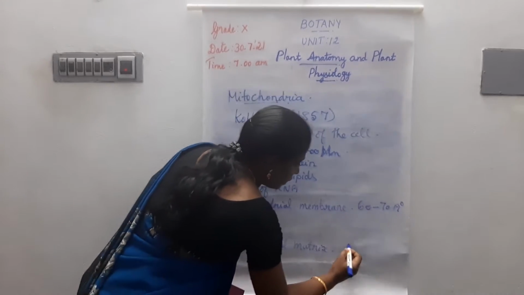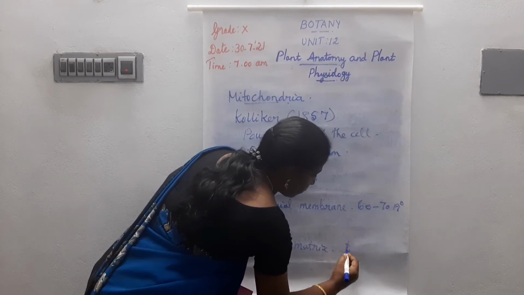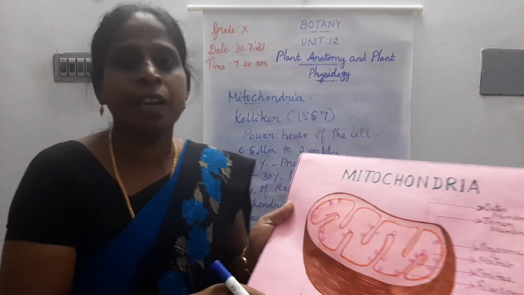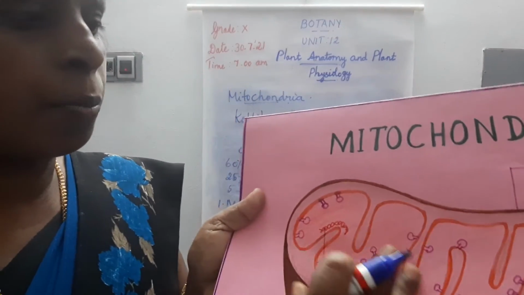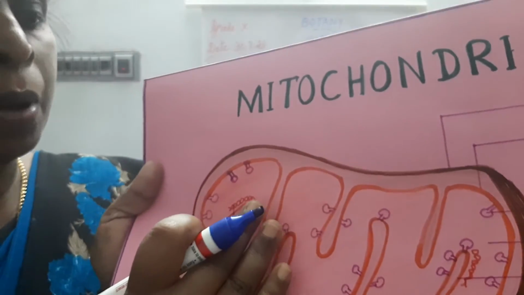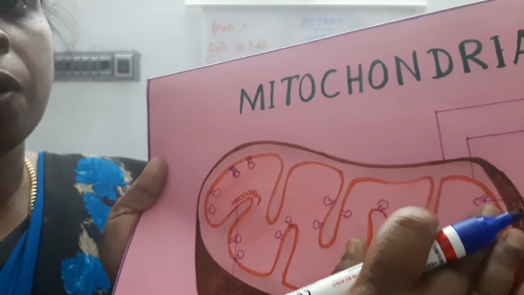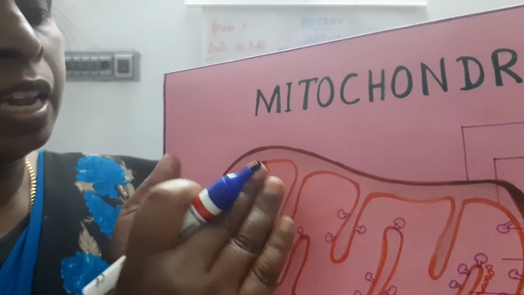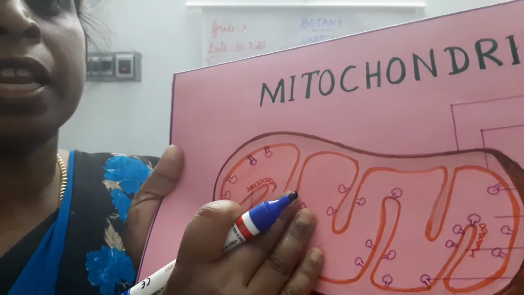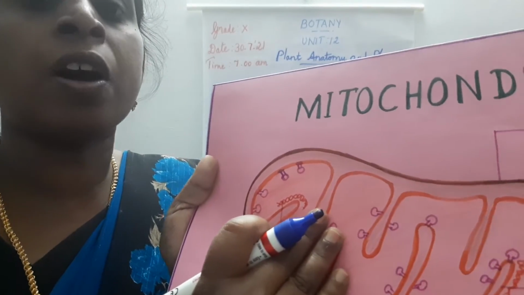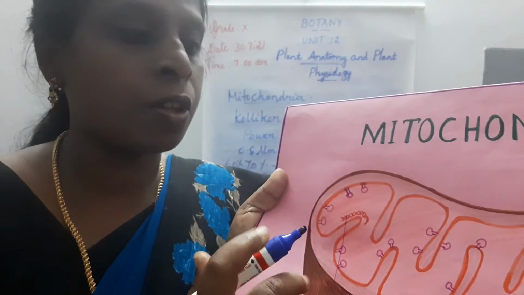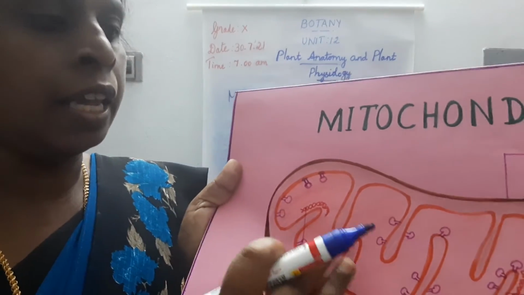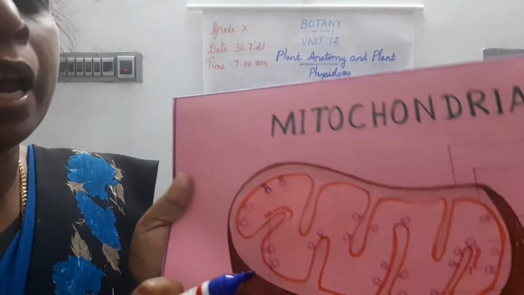tRNA means transfer RNA. So that is about the mitochondrial matrix. The mitochondrial matrix consists of a complex mixture of protein and lipids. It consists of enzymes for Krebs cycle, mitochondrial ribosome, that is 70S ribosome, then mitochondrial DNA and tRNA. That is about the mitochondrial matrix.